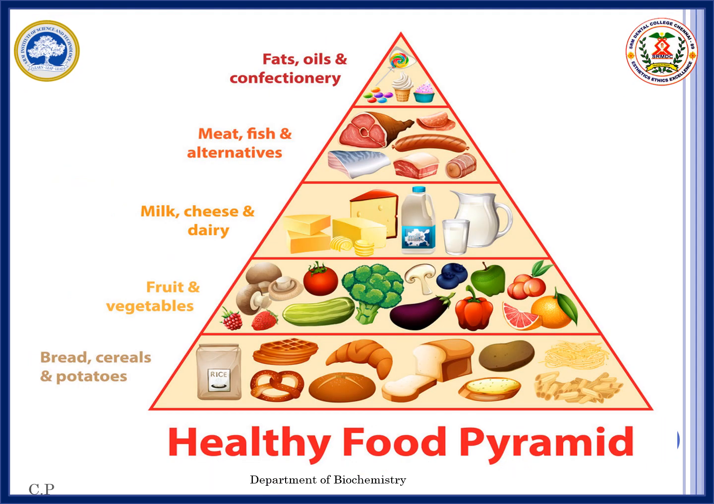This is the healthy food pyramid. It is the representation of the optimal number of servings to be eaten each day from each of the four food groups.